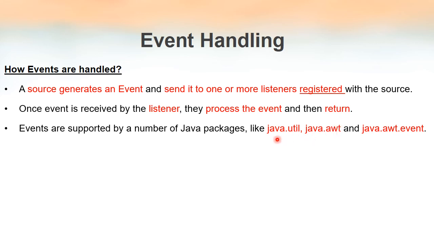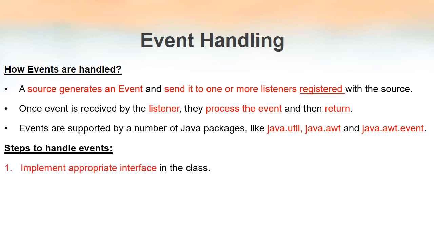And in Java we have a number of packages to handle events. They are java.util, java.awt, and of course java.awt.event. Now how to handle the events, that is what are the different steps that we have to keep in mind. Basically there are only two steps. They are, first of all, we have to implement the appropriate interface in the class. In which class we are going to handle the event, that class must implement the appropriate interfaces. And secondly, we have to register the source with the listeners.